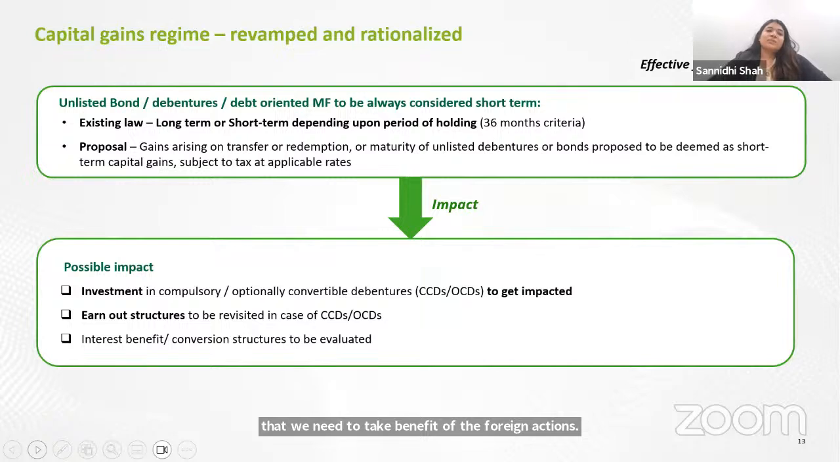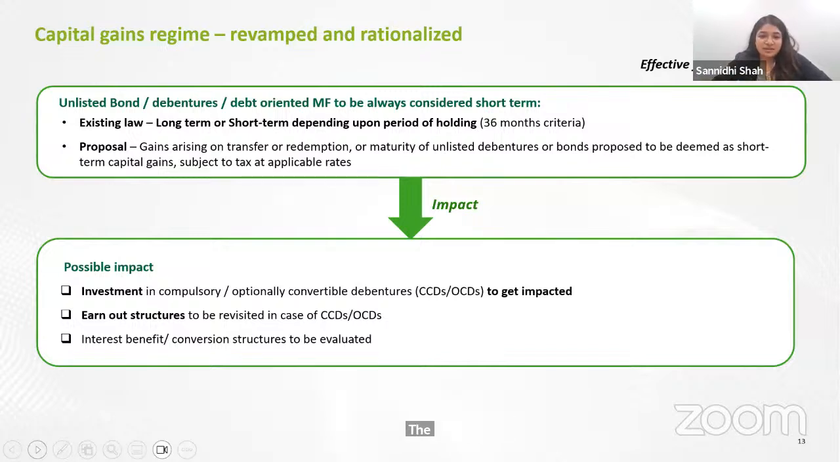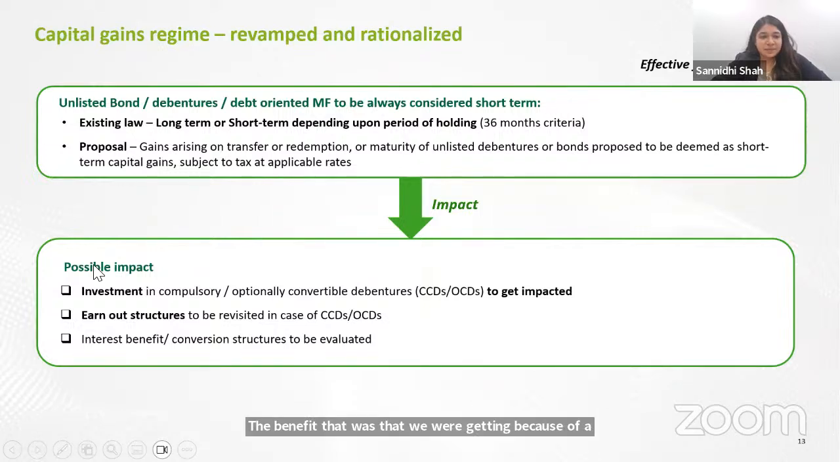This is the amendment which I was talking about with respect to unlisted bonds and debentures. While the criteria for period of holding has been reduced from 36 months to 24 months, they have said that it will be deemed to be a short-term capital asset irrespective of the period of holding. So while it has been reduced, the benefit that we were getting because of a long-term capital asset, we will now not get. Whatever is the period of holding, 3 years, 4 years, 5 years, unlisted bonds, debentures, as well as debt-oriented mutual funds will always be termed as short-term.